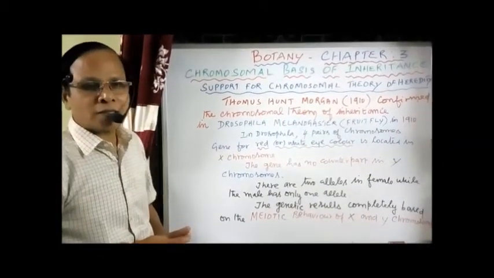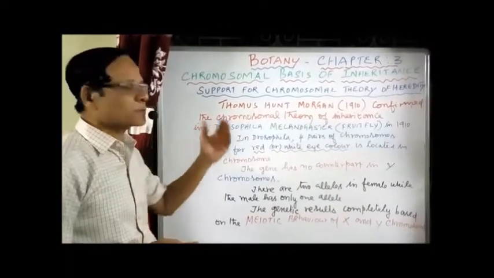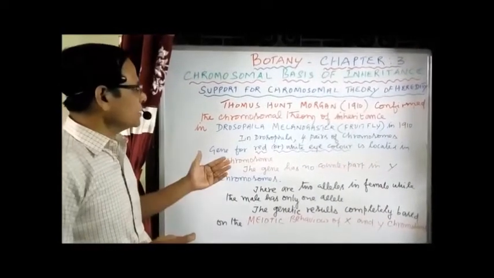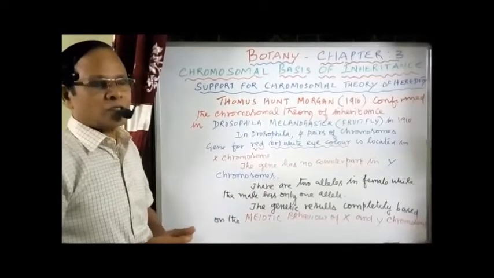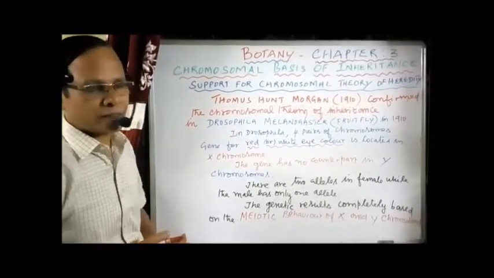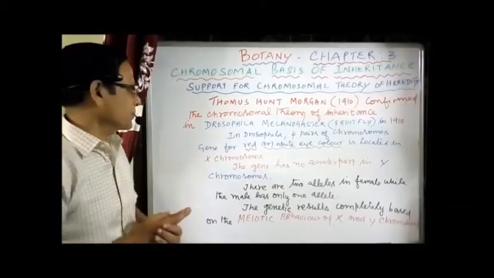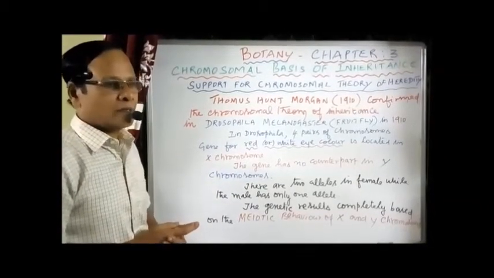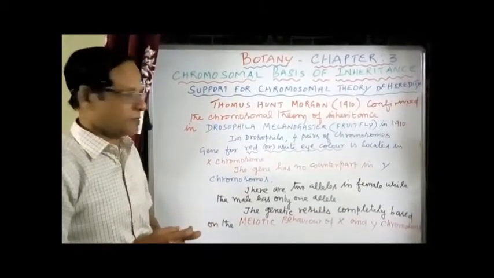Drosophila completes its life cycle in 2 weeks. It has 4 pairs of chromosomes, or 8 chromosomes. Now he took the character related to eye color. In Drosophila there are several shades of eye color, more than 8 shades. But the red eye color is dominant over the other eye colors. Now he took Drosophila eye color, 2 varieties, to explain the chromosomal theory of inheritance.